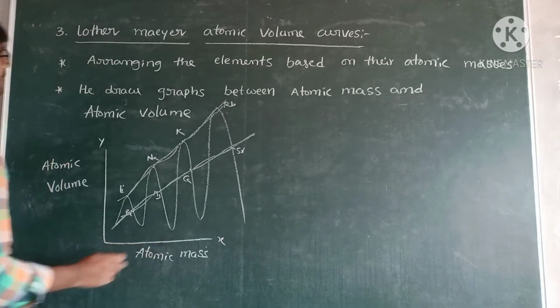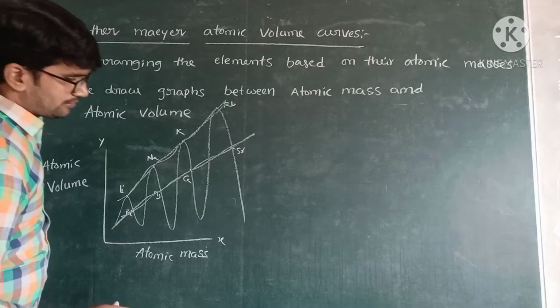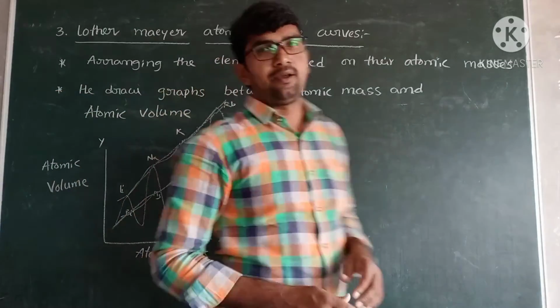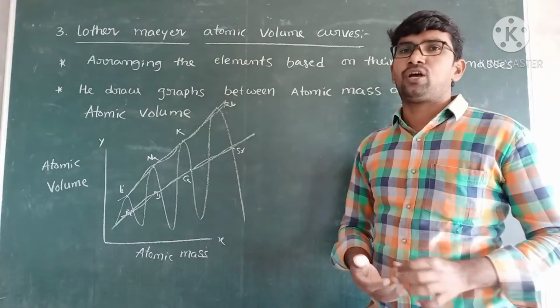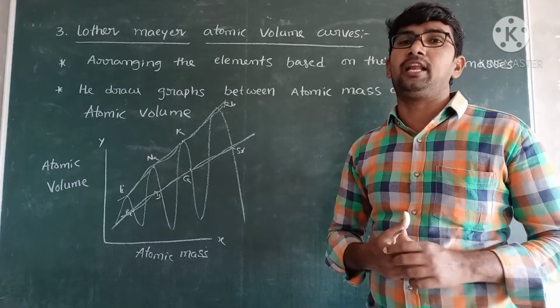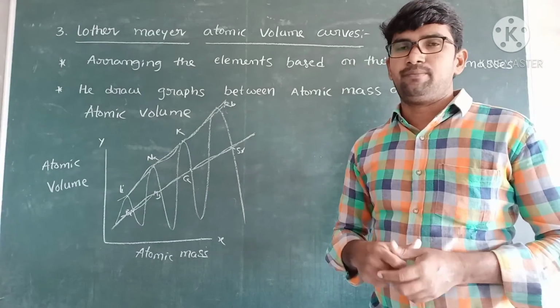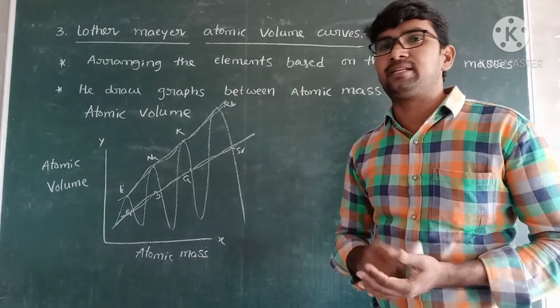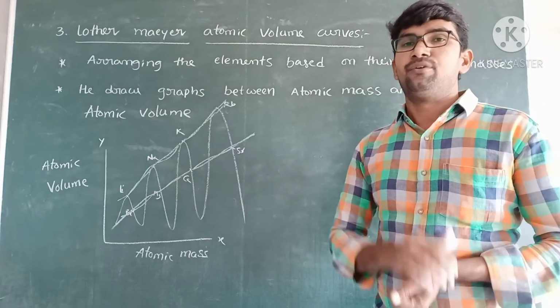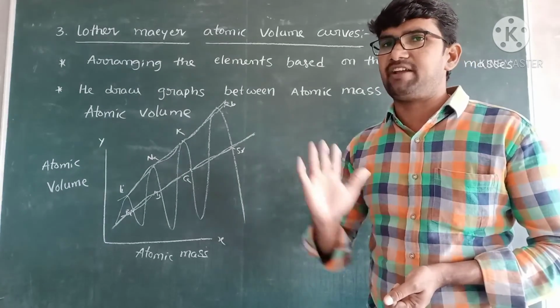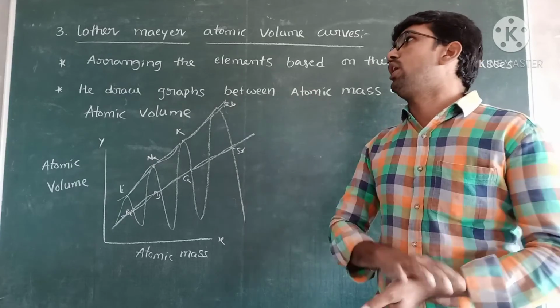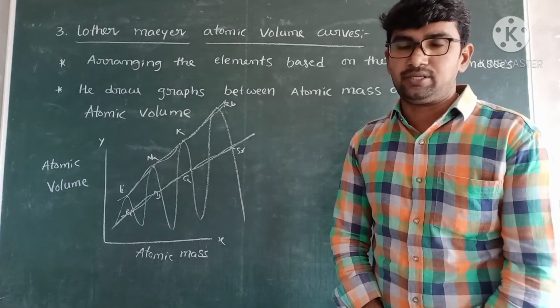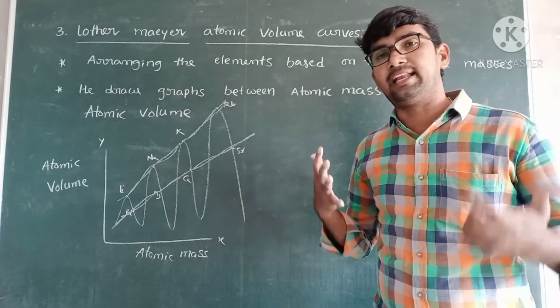But these atomic volume curves are also not useful, because only by using graphs, how can you remember all the elements in the periodic table? Nearly 118 elements are fitted in the modern periodic table. How can you remember all the elements?